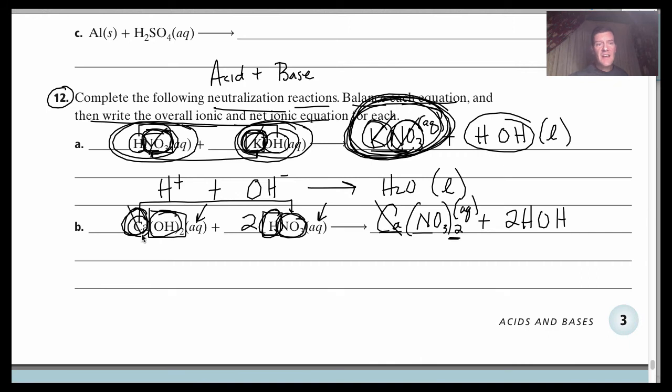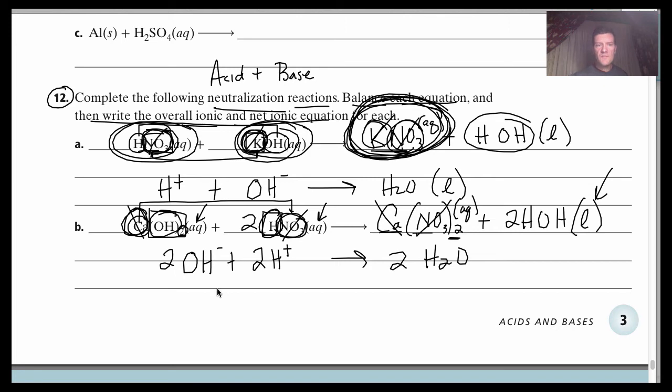So the calcium is an ion on both sides, in aqueous solution. The nitrates are in aqueous solution on both sides, but it is the H and the OH that form pure liquid water. So the OH, you actually got 2 of those, but this is really going to be kind of redundant. I can cancel out the 2's once I write this net ionic equation. 2 H pluses are forming 2 waters. Or if I just reduce all of that, it's simply, again, the hydroxide and the H plus forming water.